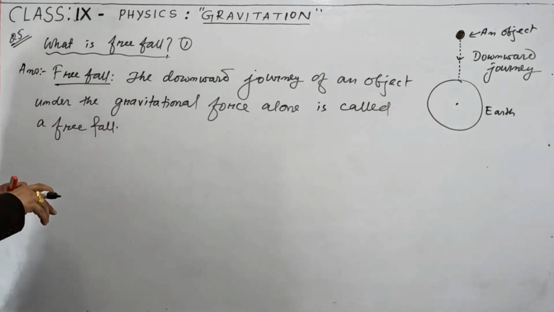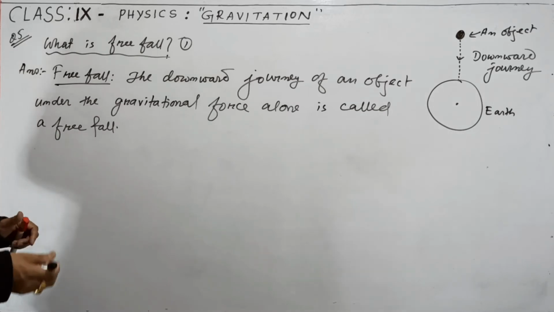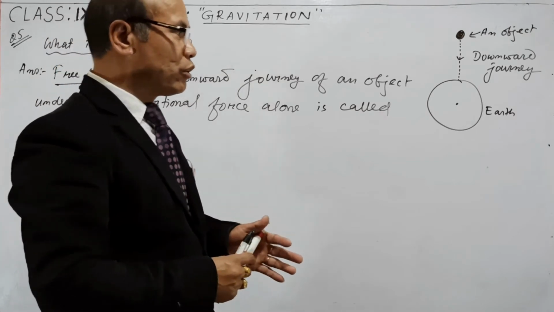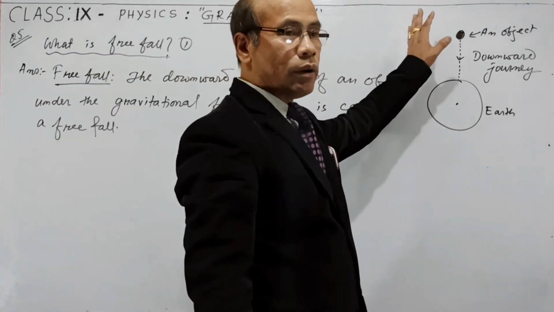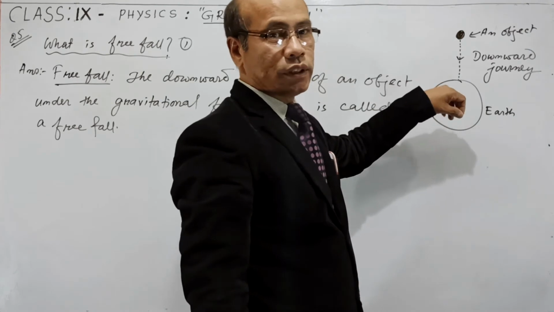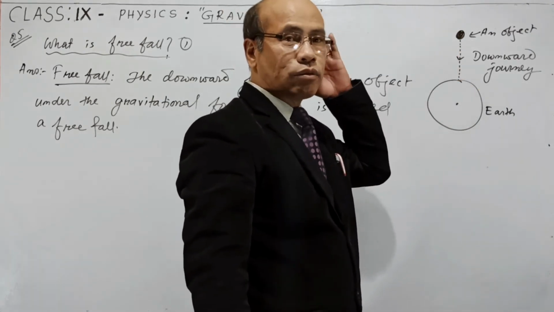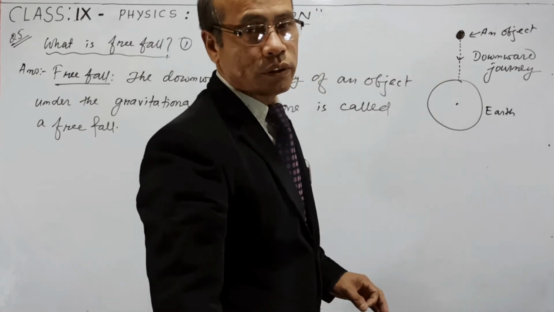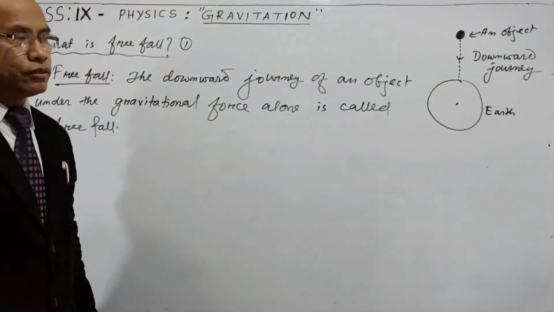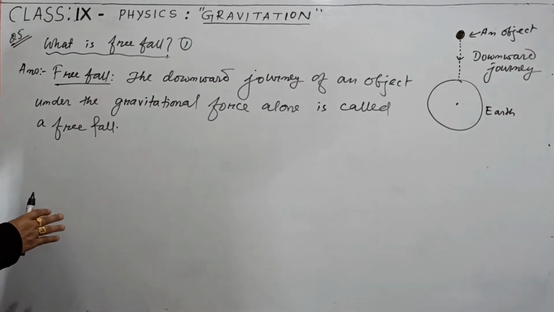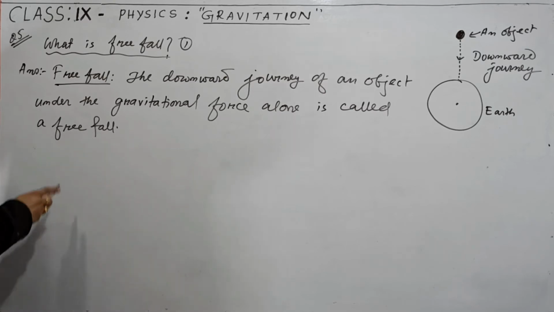So in case of free fall, only the gravitational force is playing a role. Because of the gravitational force, every object is falling downwards towards the center of the earth. And in case of free fall, no other force works on that object except the gravitational force. This type of downward journey of an object under the gravitational force alone is called a free fall. So this is the definition of free fall.